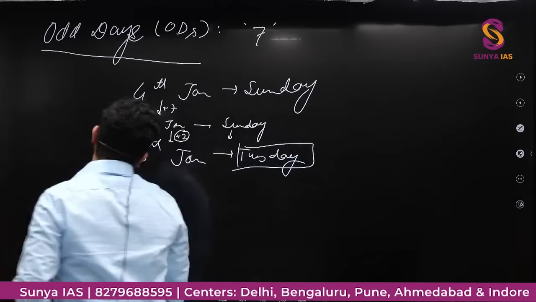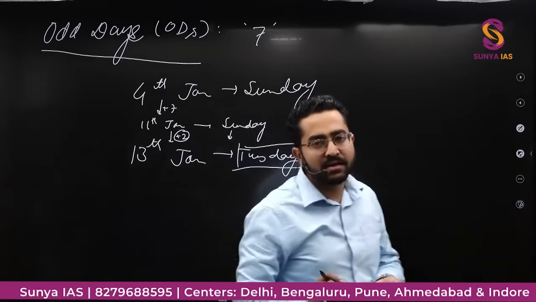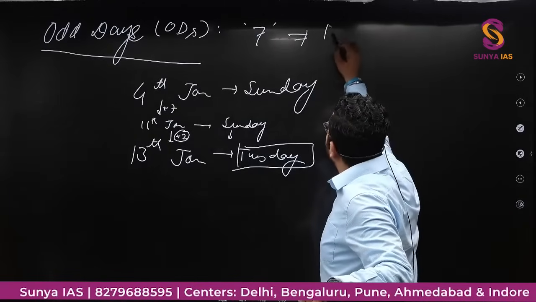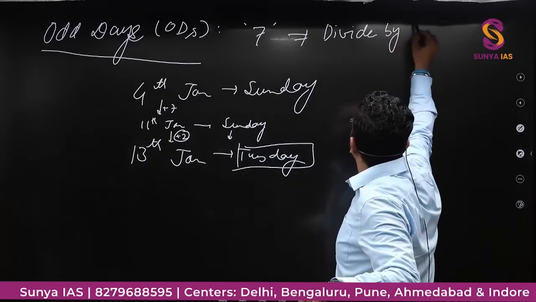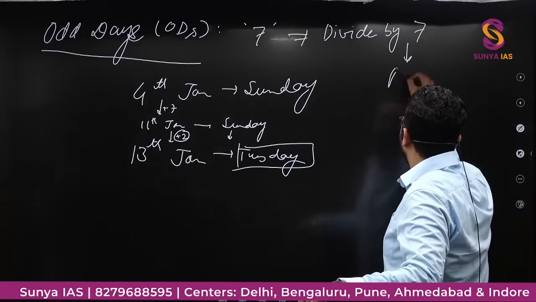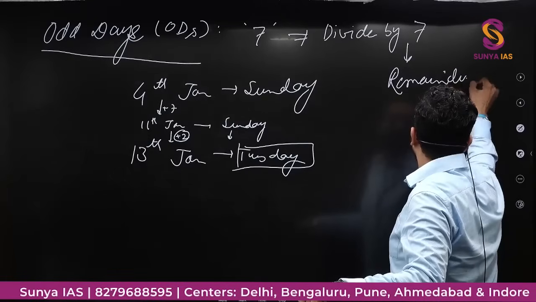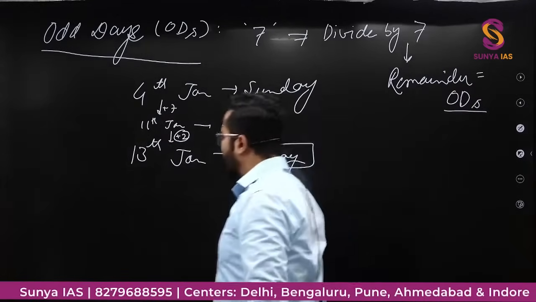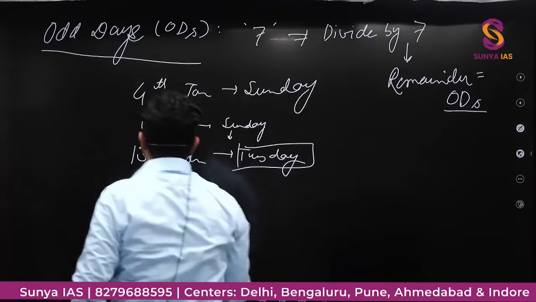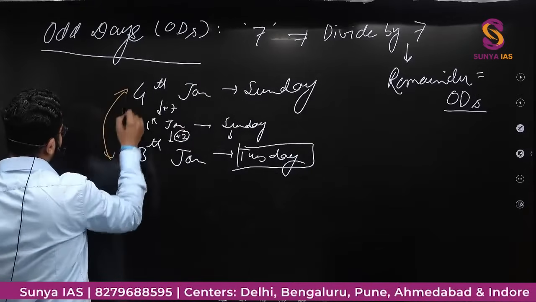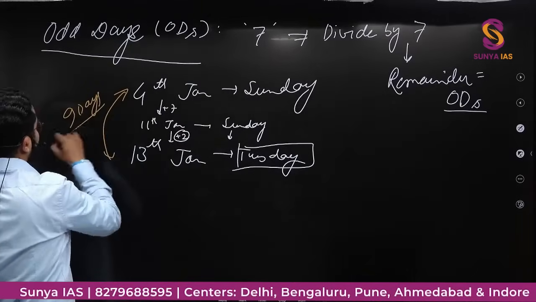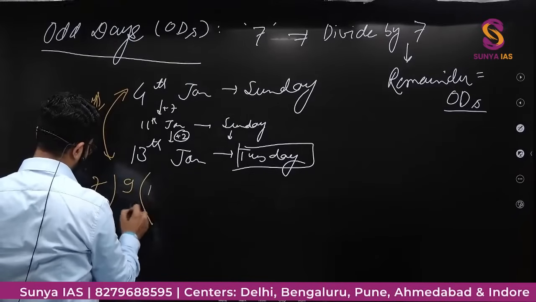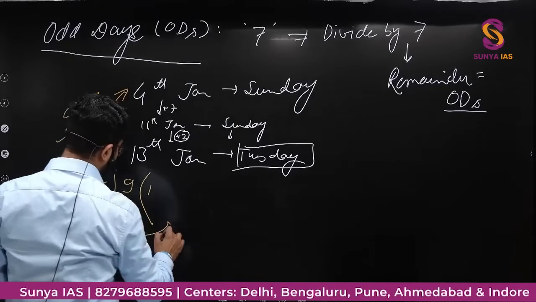So how will I get the number of odd days? I will divide the number of days by 7, and whatever the remainder will be, that will be equal to the number of odd days. How? I'll solve this example. You can see 4th January, 13th January. So the difference is 9 days. If I divide this 9 by 7, the remainder is 2. So this 2 is the remainder.